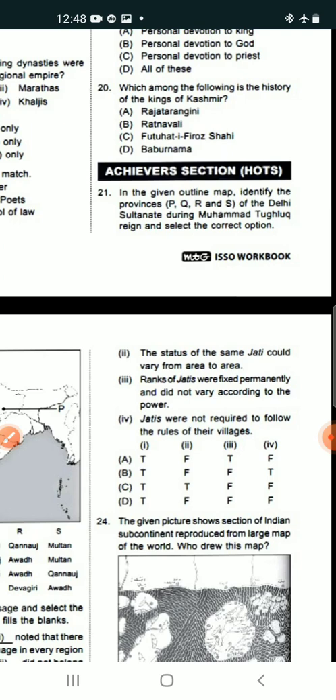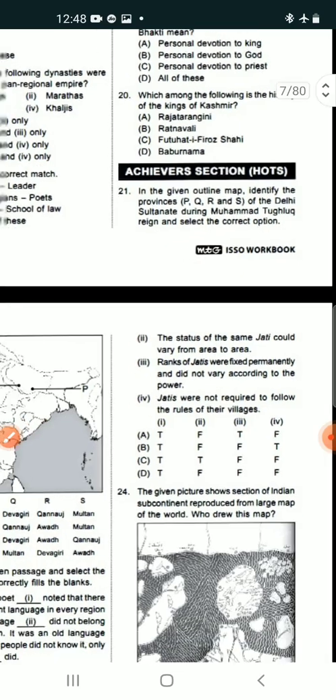So this is another pattern of question. One map is given and some outlines are named P, Q, R, S.